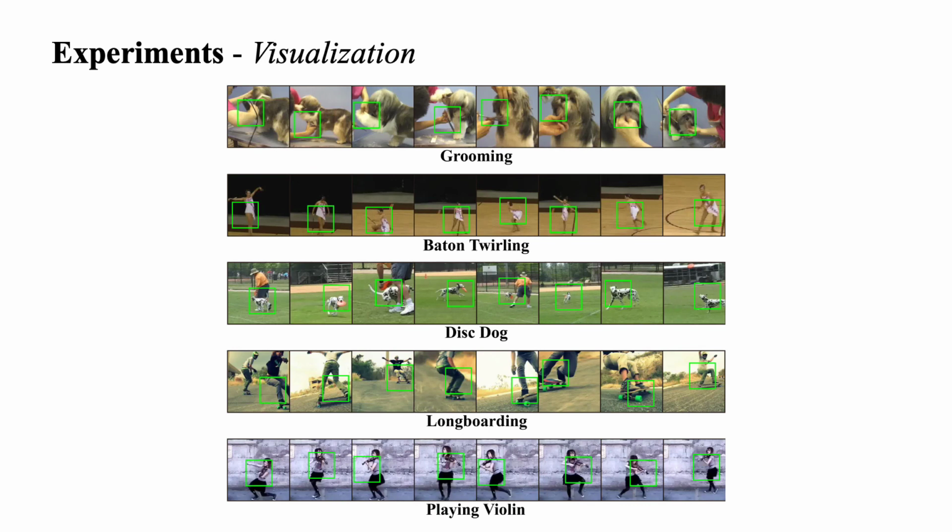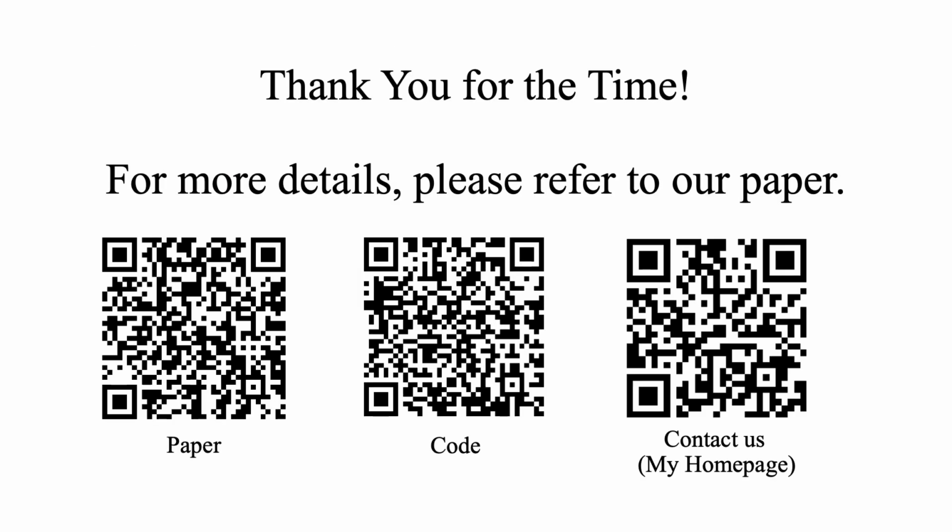Here are some visualization results. AdaFocus V2 focuses on some task-relevant regions, such as the violin and the dog. For more details, please refer to our paper.